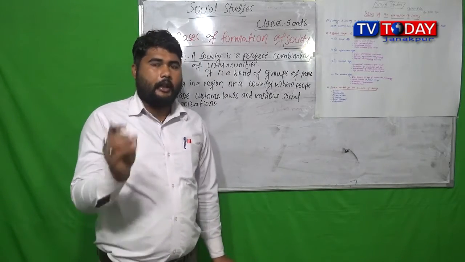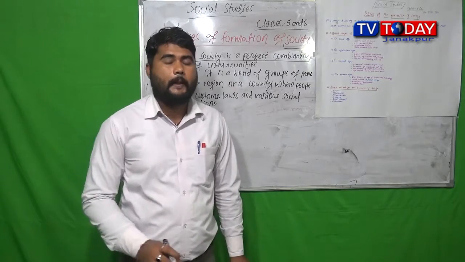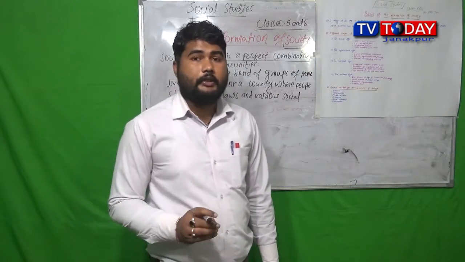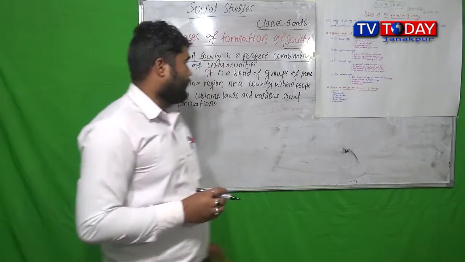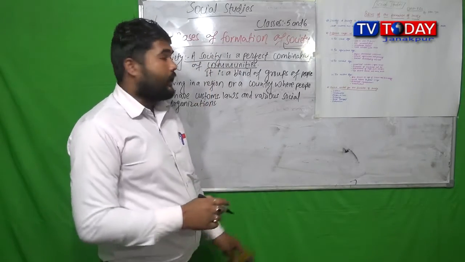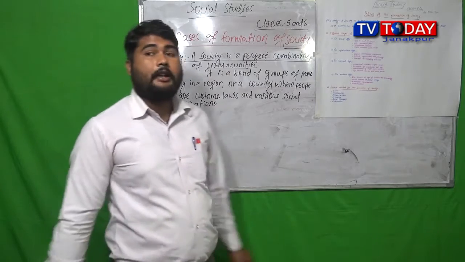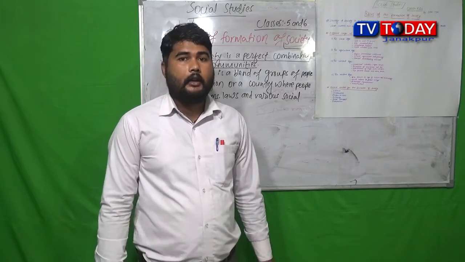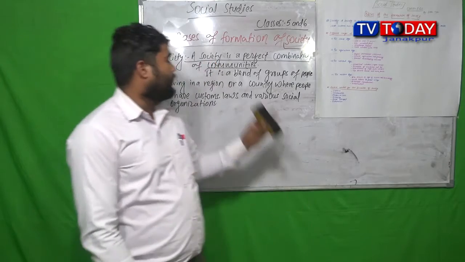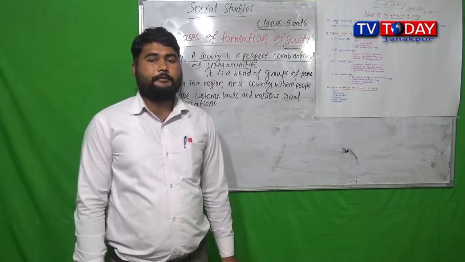Simply, easy for you all to learn. Society is a perfect combination of communities. In earlier classes we have discussed what community means. So again, in short, I will tell you what community is in reality.